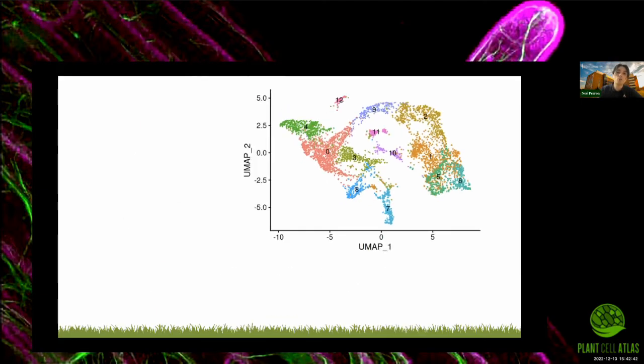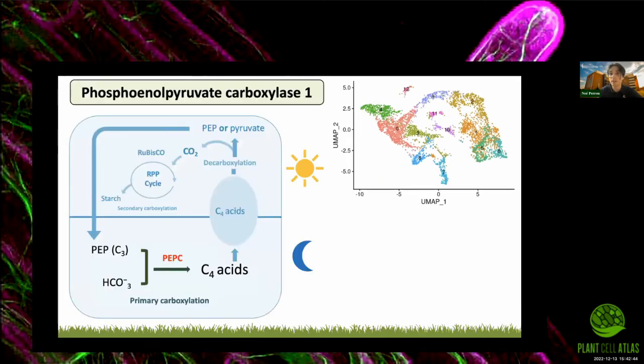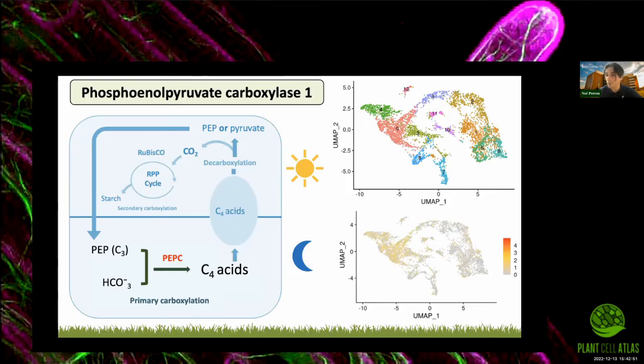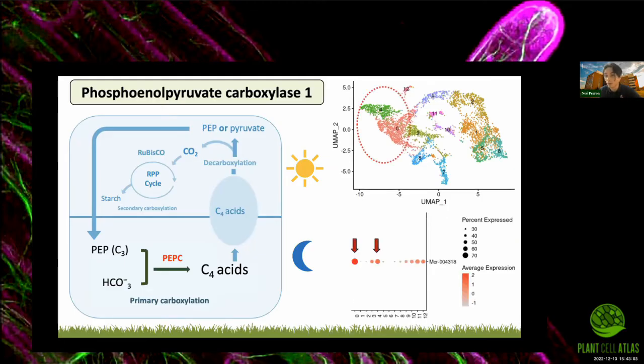So let's start by taking a look at how phosphoenolpyruvate carboxylase 1 is expressed. It is the main CAM gene, and as you can see in the figure that just appeared at the bottom right of the slide, it seems like the expression of PepC is mostly localized to the clusters at the left end of the UMAP. It is a bit more obvious on this dot plot. We can see that the expression of PepC is very high in clusters 0 and 4, which are at the left end of the UMAP, but almost negligible in clusters 5 and 6, which are at the right.